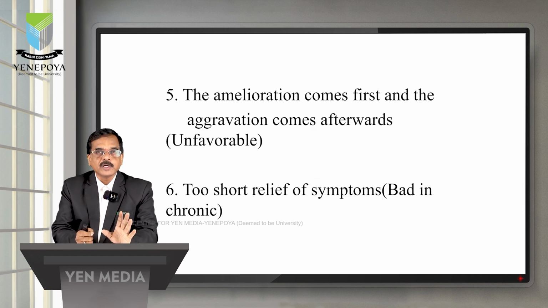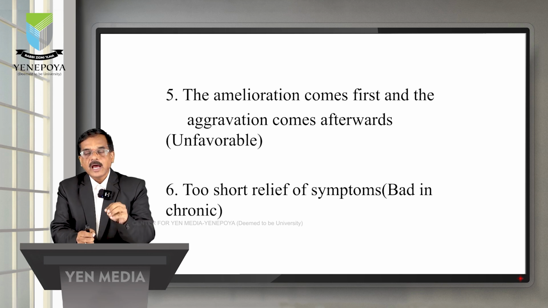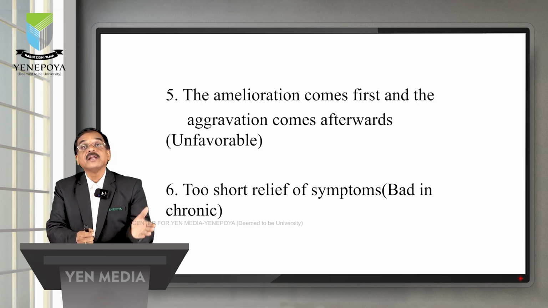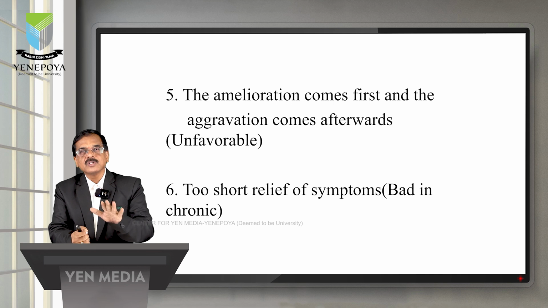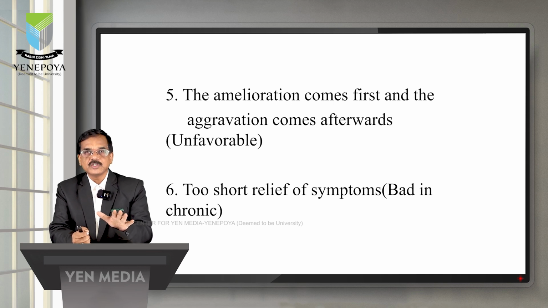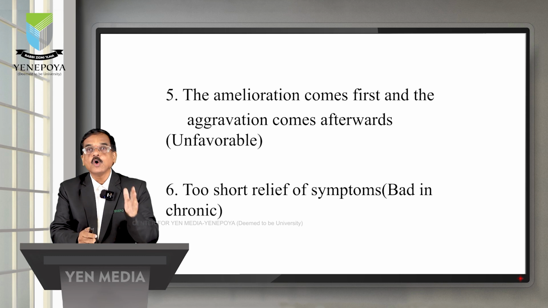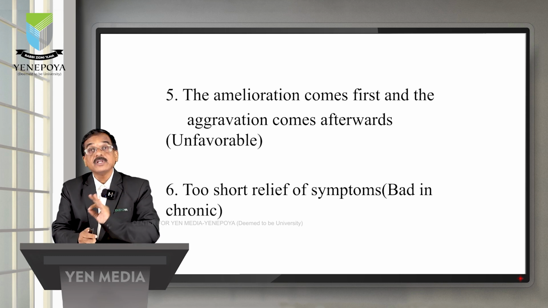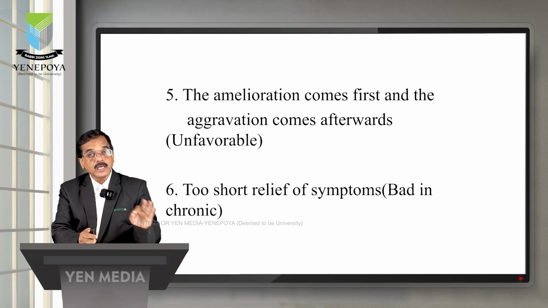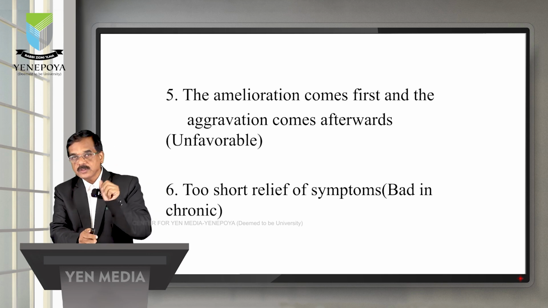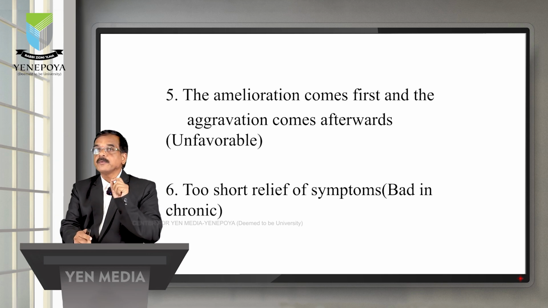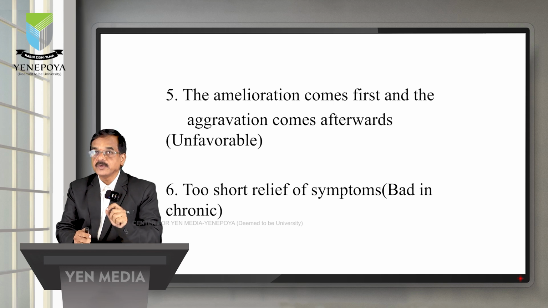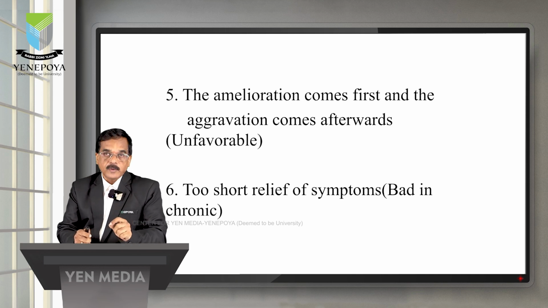This is an unfavorable condition. Amelioration comes first means when we have given the medicine, there is a feeling of being better, and then aggravation. This is not favorable in acute conditions. In an acute condition, primarily there should be the homeopathic aggravation only. If at all there is no aggravation, only amelioration, that is a good point. But here the amelioration comes first and the aggravation comes afterwards in the 5th observation, which is unfavorable.